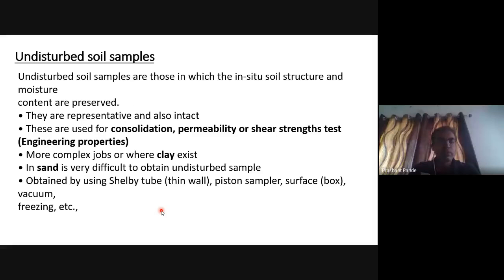Undisturbed soil samples are those in which the in situ soil structure and moisture content are preserved. They are representative soil samples. These are used for testing consolidation, permeability or shear strength, that is, engineering properties. For more complex jobs or where clay exists in sand, it is very difficult to obtain undisturbed soil samples. They are obtained by using Shelby tube, thin wall, piston sampler, surface or box vacuum, freezing, etc.